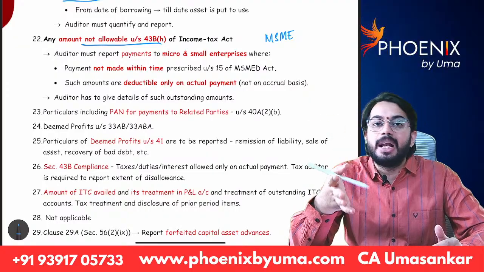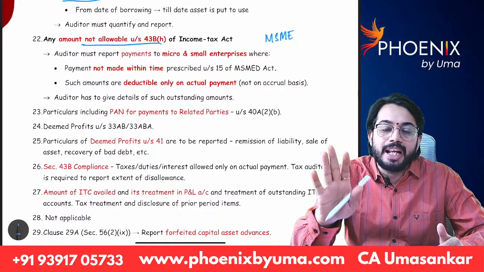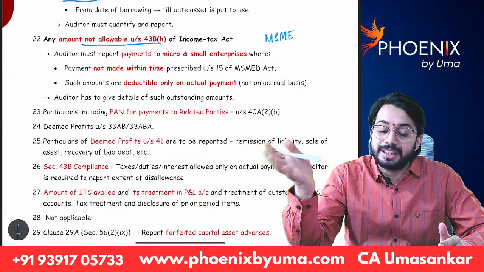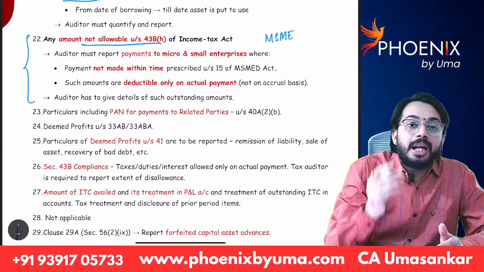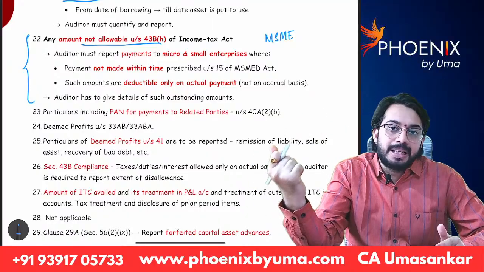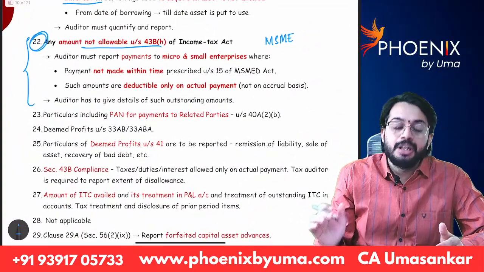If there is no agreement, then payment should be made in 45 days. If payment is made in 45 days, allowed as deduction on accrual basis, otherwise allowed as deduction on cash basis. The tax auditor has to give the report. What are the payments made to MSMEs? That information is required to be given properly in clause 22.